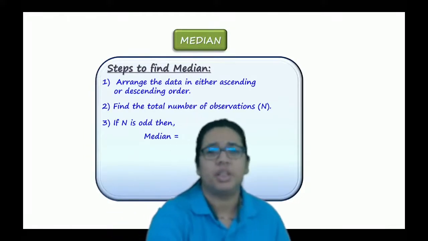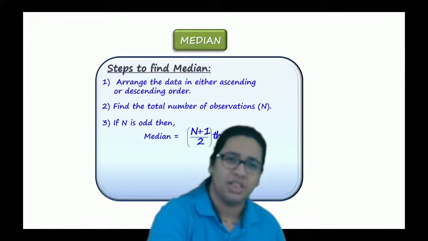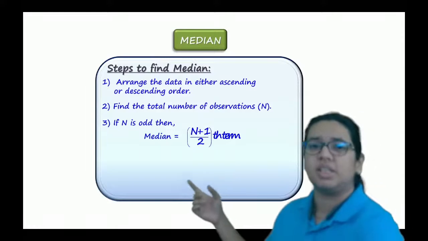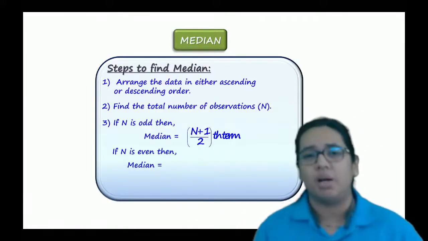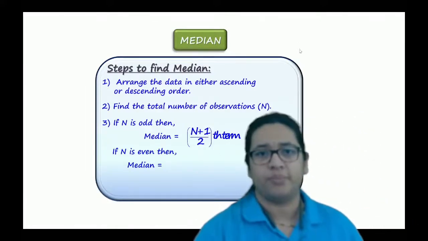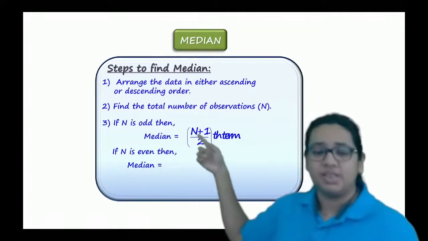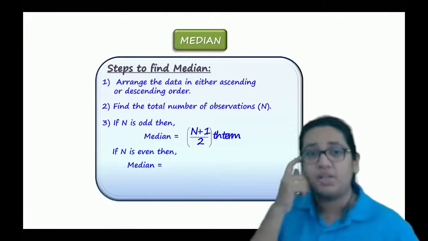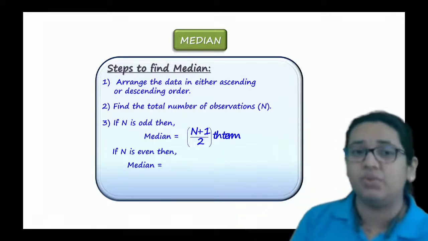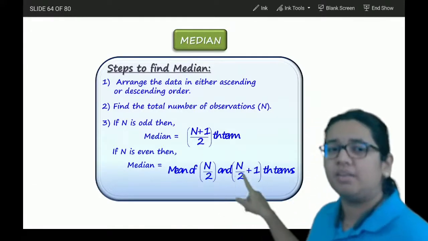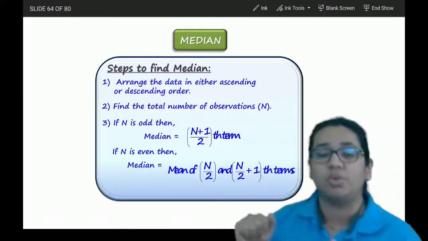Then, if the total number of observations is n, if n is odd, then median is the (n plus 1) upon 2 th term. If n is even, then median will be the mean of the n by 2 th term and the (n upon 2 plus 1) th term.